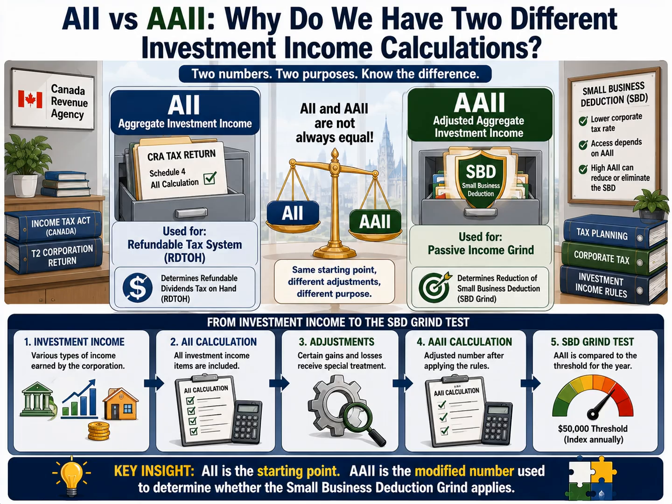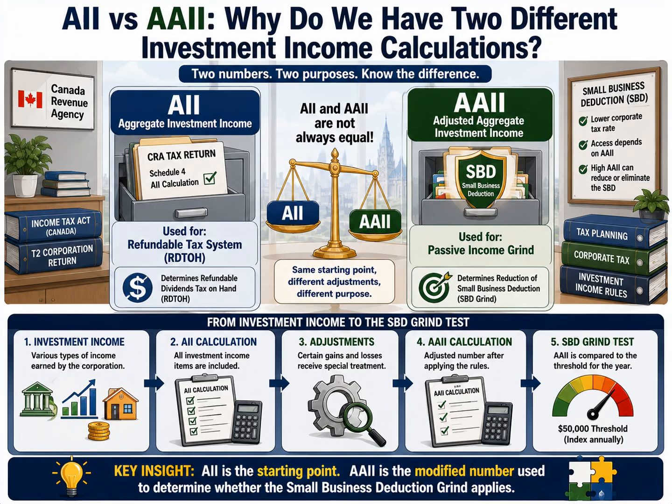Let's start with aggregate investment income, or AII. Think of AII as the traditional investment income calculation used within the corporate tax system. It includes various types of investment income earned by a corporation and plays an important role in calculating refundable taxes and balances, such as refundable dividend tax on hand, commonly known as RDTOH. In other words, AII is primarily part of the broader corporate tax framework.